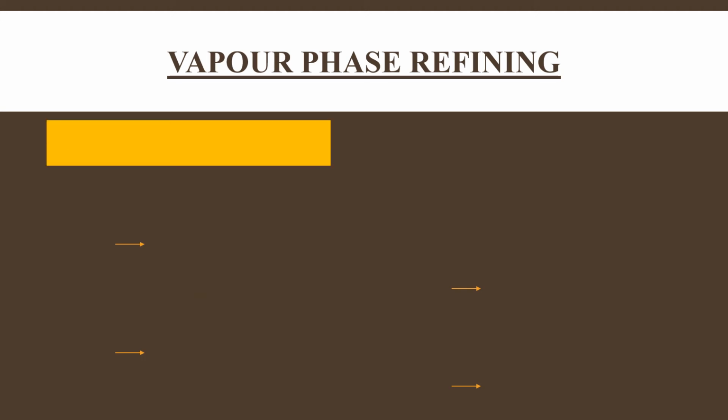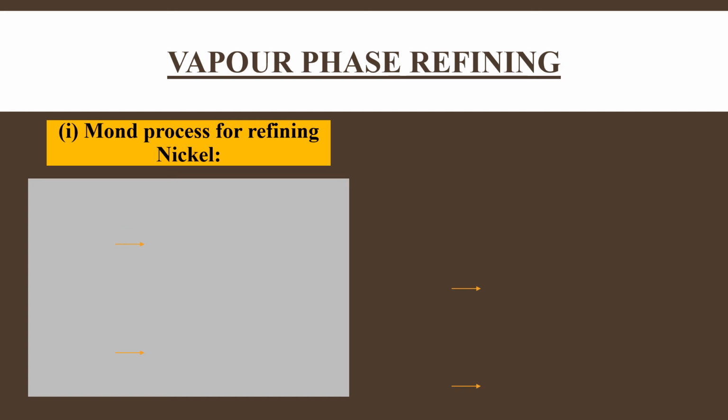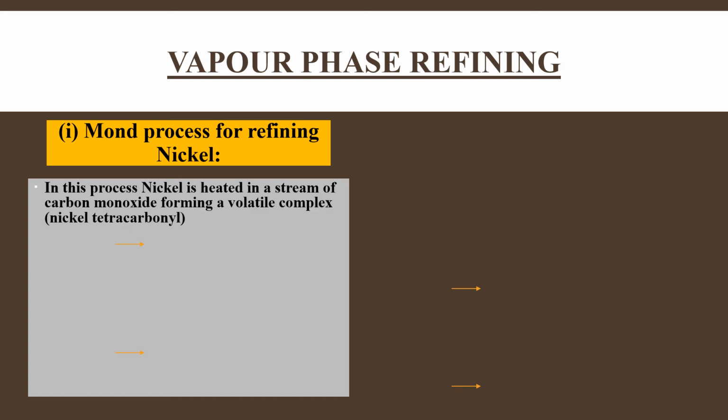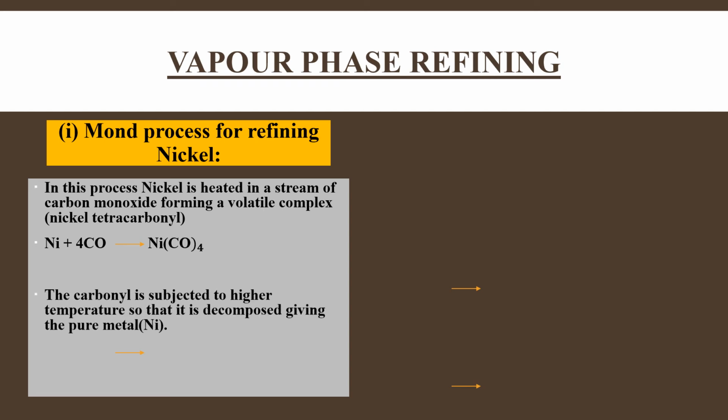Now let's start with the Mond process of refining nickel. What happens in this process? In this process, nickel is heated in a stream of carbon monoxide, forming a volatile complex, nickel tetracarbonyl. Since nickel combines with carbon monoxide, it forms the complex Ni(CO)4, and the carbonyl is subjected to higher temperatures so that it is decomposed, giving pure metal nickel.